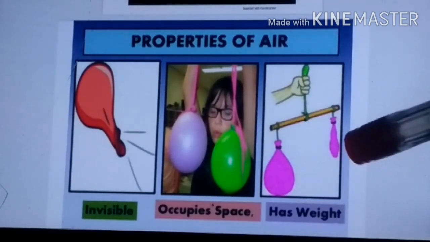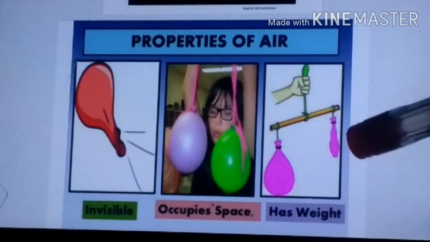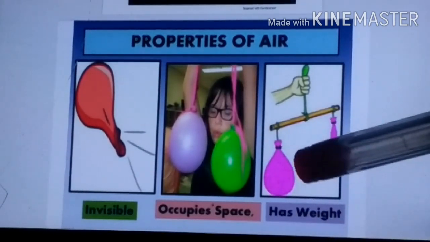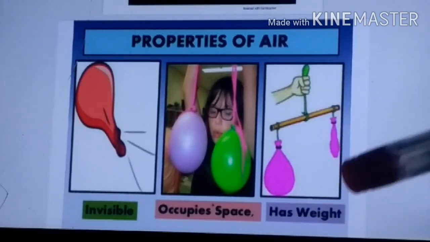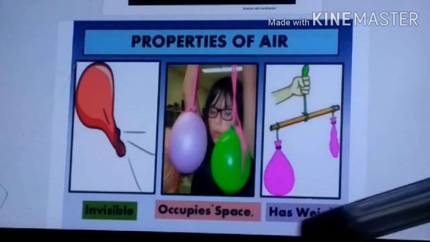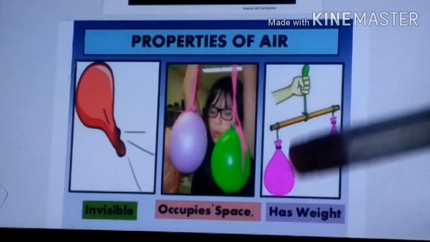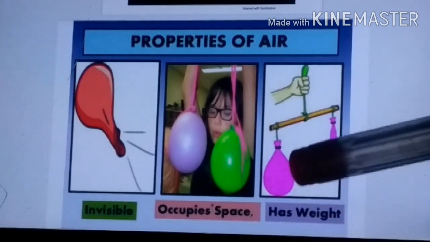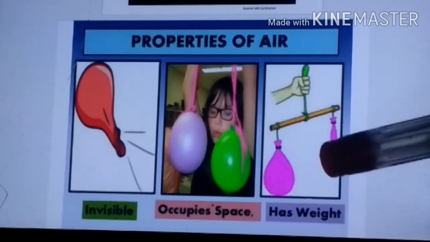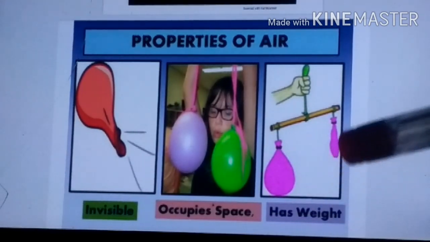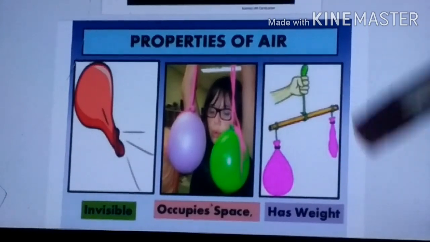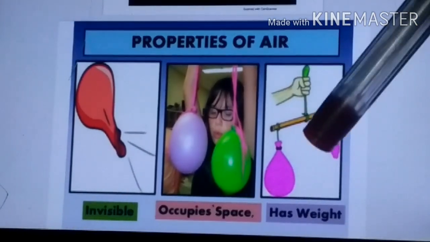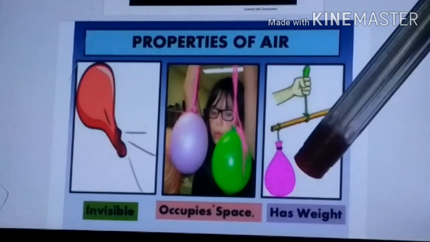As I prick this balloon, the air from this balloon gets released. So this balloon becomes lighter, and this balloon in which the air is filled is heavier. So this part of the rod is going downward, which suggests that this part is heavier.